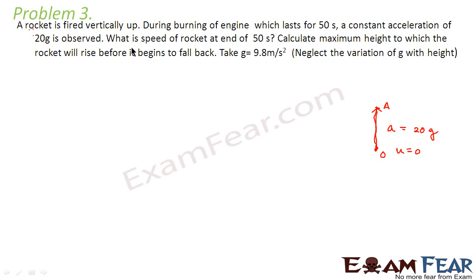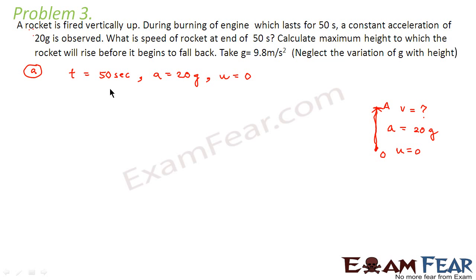The question asks what is the speed of the rocket at the end of 50 seconds. That means the question asks what would be the speed at this point. Right? So let us try to calculate the same for the first part. We are given time is equal to 50 seconds, acceleration is equal to 20 g, and we know that initial velocity u is equal to 0.